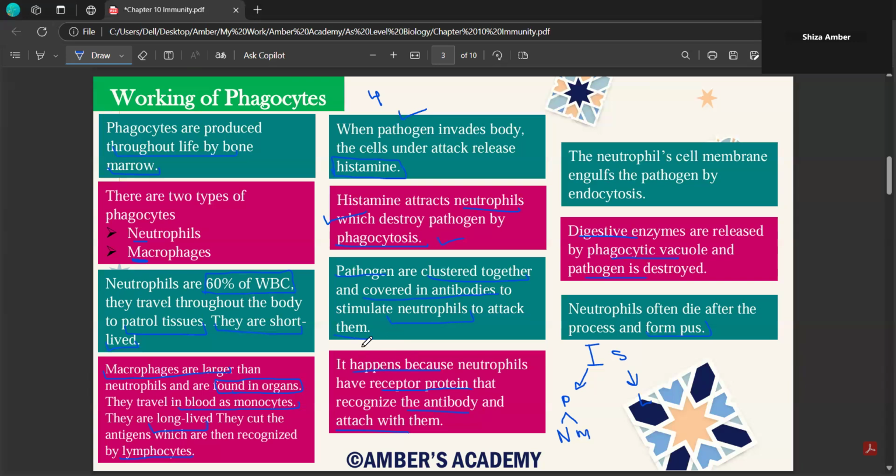Once your pathogen is covered with antibody, neutrophils recognize them because of the receptor protein, and the receptor protein of the neutrophil attaches with the antibody. Then the neutrophil cell membrane engulfs the pathogen. So the pathogen, which was covered by antibody, gets engulfed by the neutrophil, and then the digestive enzymes are released by the phagocytic vacuole, and your pathogen is destroyed, and ultimately pus is formed at the site of infection.